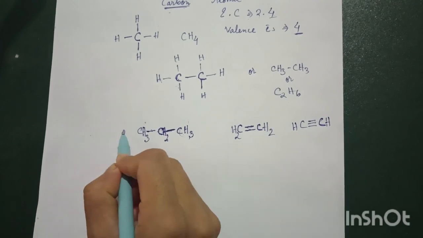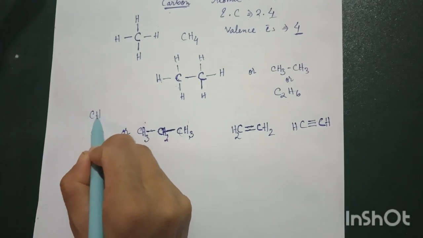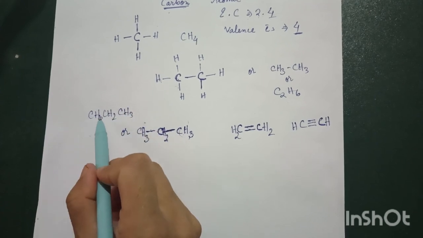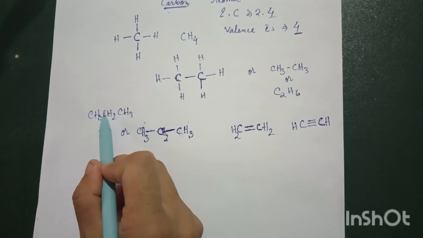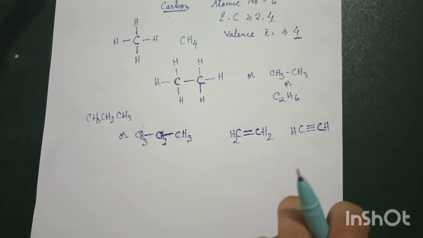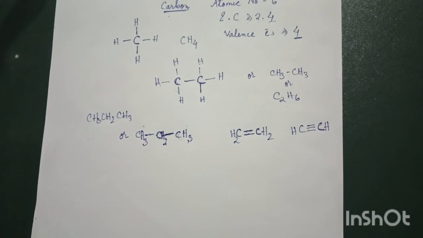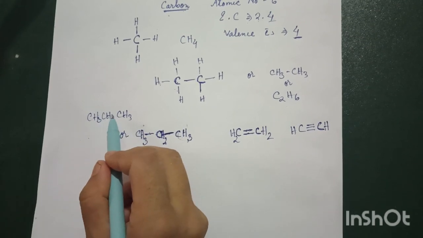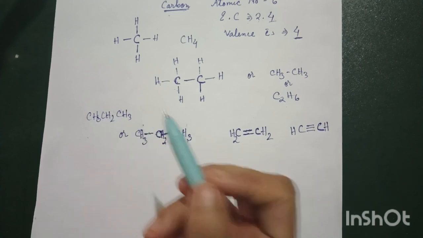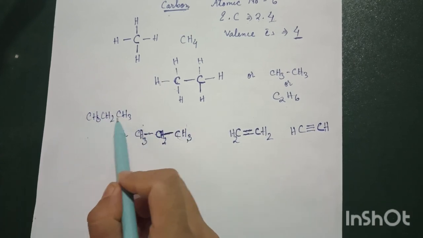Suppose sometimes the teacher writes CH3 CH2 CH3, and students get confused. Is there any bond or not? There is no bond shown here, but there is a bond. Shall we write these bonds or not? This question arises in many students, and it's very normal for these questions to arise. Even though no bonds are shown, we have to know ourselves that there is connectivity between them, there is a bond between them. So this is the condensed form.